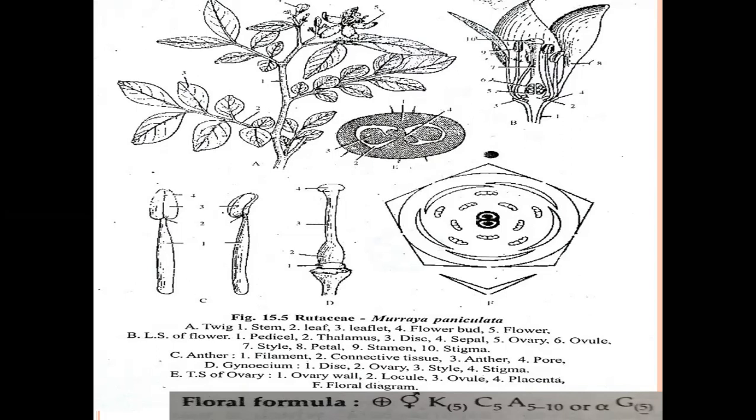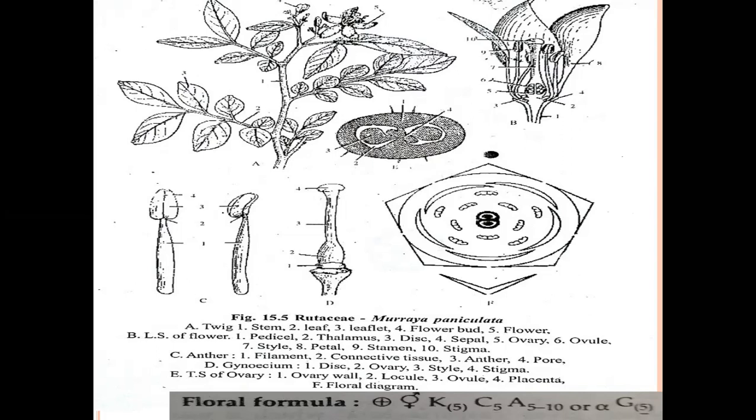Perennial trees means they live continuously through the years. Every year they grow and harvest, and they live continuously, called perennial trees. Rarely, annual herbs are present in this family.